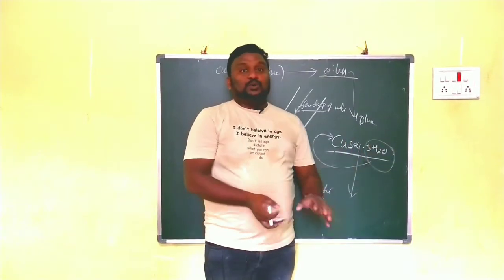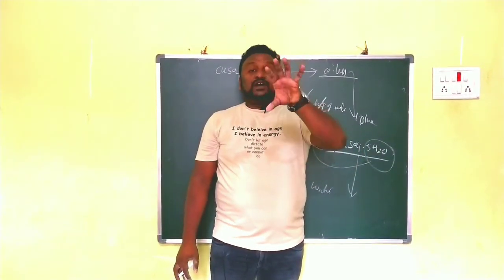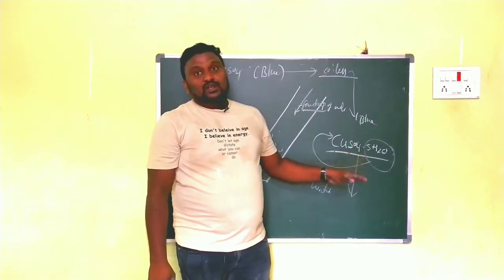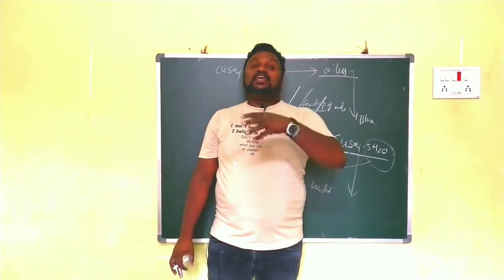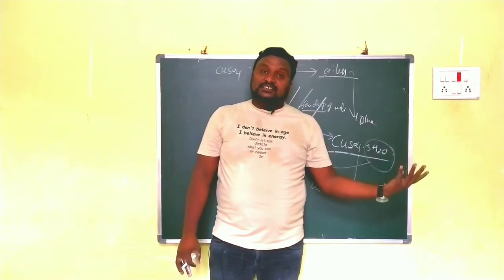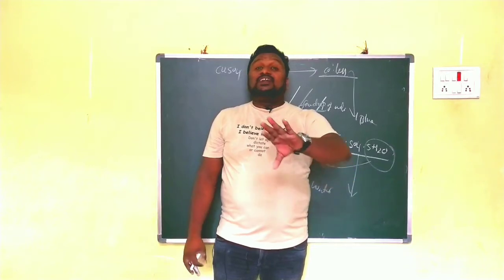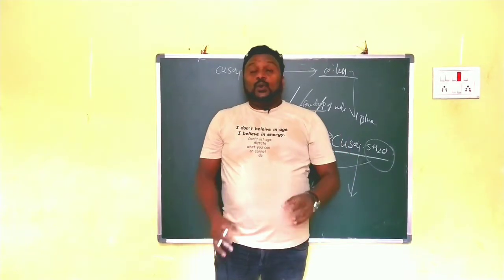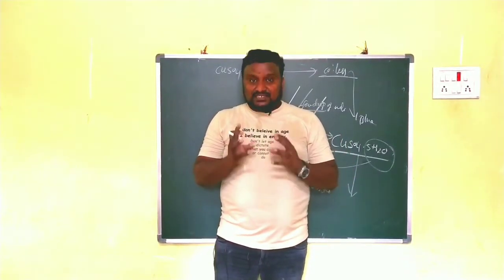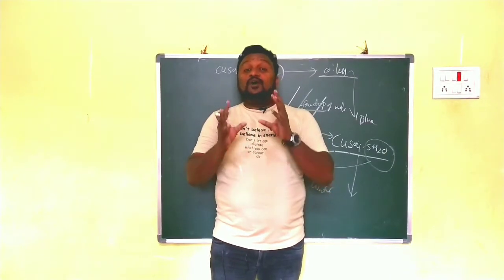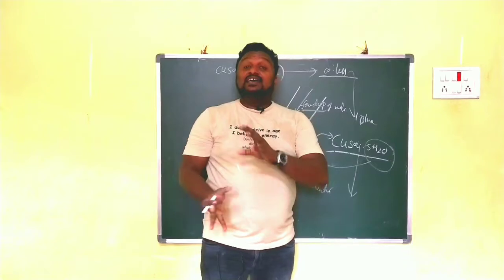CuSO4·5H2O. 5H2O means what? 5 water molecules are there, in copper sulfate. How do we explain that? By taking one formula. That formula I present here now: CuSO4·5H2O. That is called water of crystallization. Water of crystallization is nothing but mentioning how many water molecules are available in the crystals.